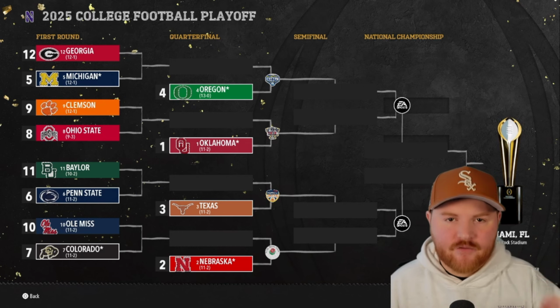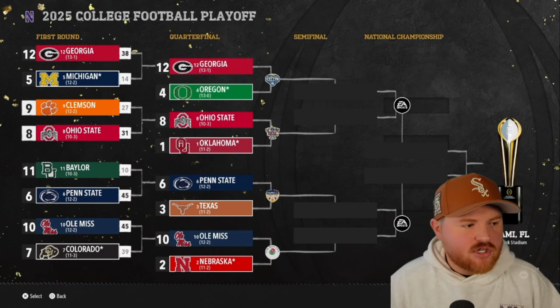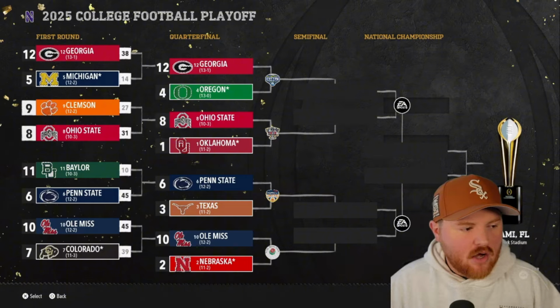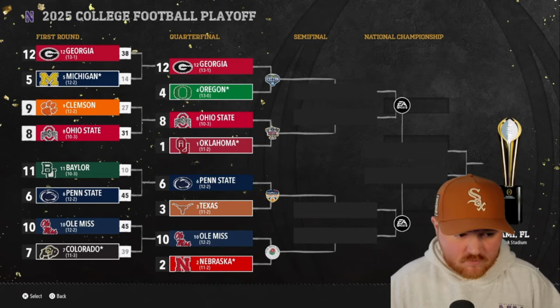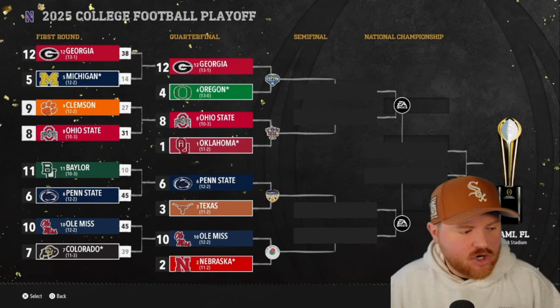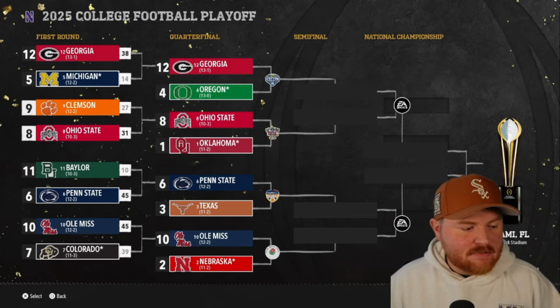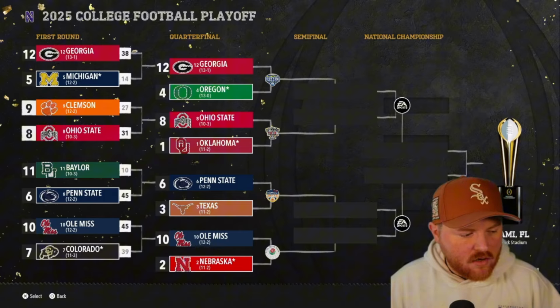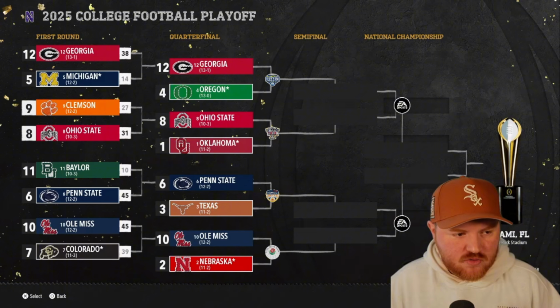Let's see what happens in the first round. Okay, so 12 seed Georgia kills Michigan 38-14. They'll take on Oregon in the Cotton Bowl. Ohio State gets past Clemson in the 8-9, 31-27. They'll take on Oklahoma in the Sugar Bowl. Penn State takes out Baylor 45-10. They'll take on Texas. And Ole Miss beats conference champion Colorado 45-39. They will take on Nebraska in the Rose Bowl.